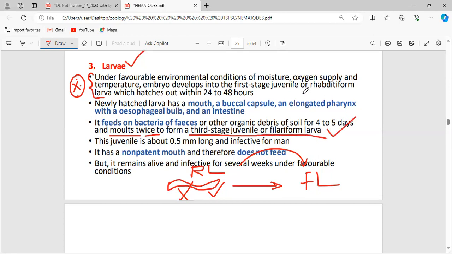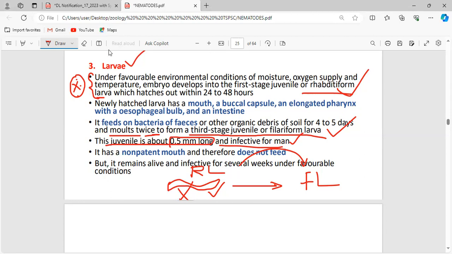So the first juvenile form is the rhabditiform larva, and the third stage is the filariform larva. Clear? Now, this juvenile is about this much long. This is not infective for man. The only function of the rhabditiform larva is feeding. After feeding, it gains some structures and gives rise to the third stage larval form, which is called the filariform larva.